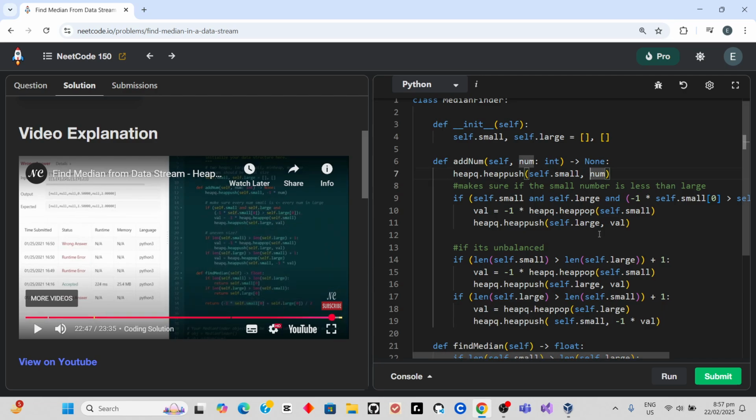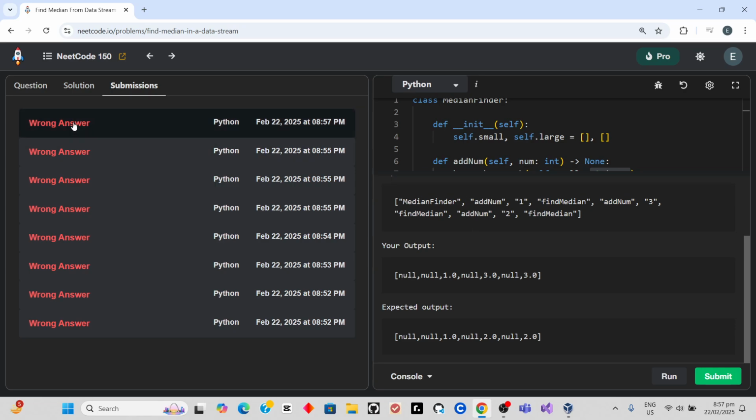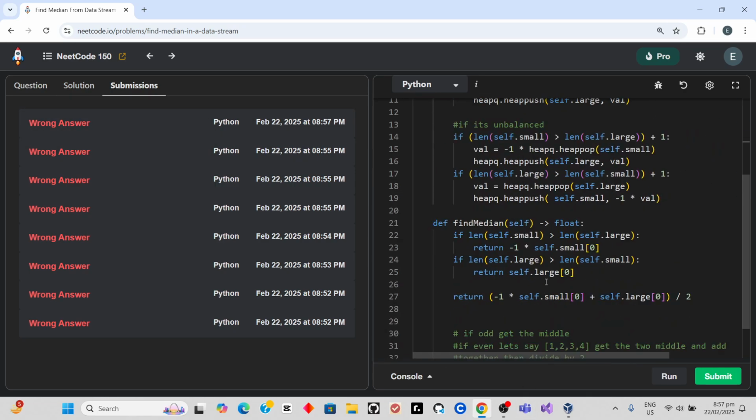Oh, oh my god. It's a maxHeap. As well as a half maxHeap, so we shouldn't forget making it negative since there's no maxHeap in Python. Oh my god, brother.